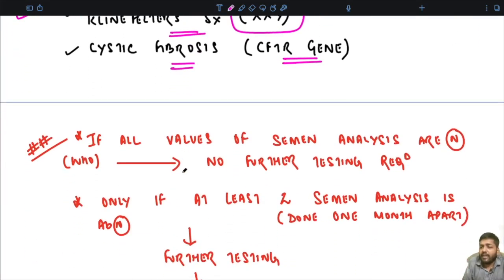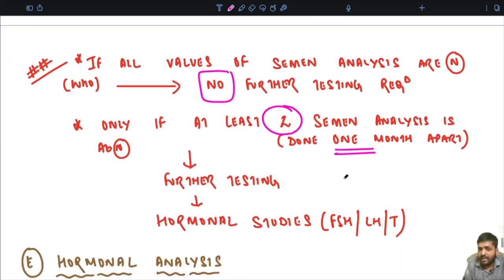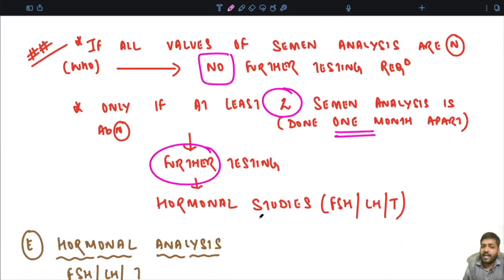Now remember, if all the values of semen analysis are normal according to WHO, then no further testing has to be carried out. Only if at least 2 semen analyses, done at least 1 month apart, are abnormal, then you carry out further testing like hormonal studies like FSH, LH and testosterone studies.